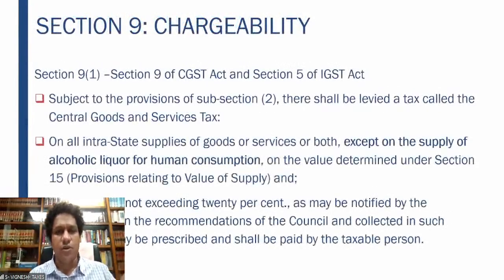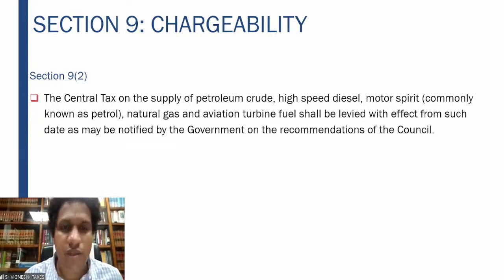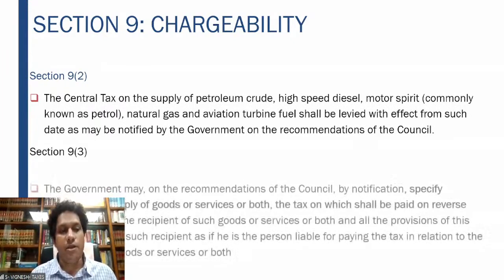It mentions those 5 products: petroleum crude, high-speed diesel, motor spirit, commonly known as petrol, natural gas and aviation turbine fuel. The central tax on these shall be levied with effect from such date as may be notified by the government on the recommendations of the council. So on all these products, CGST will be levied from the date which the council recommends.